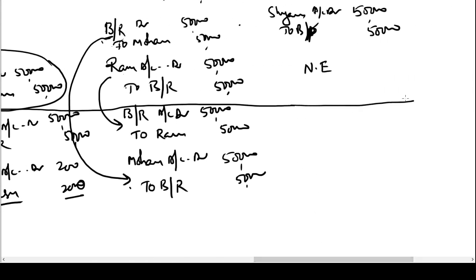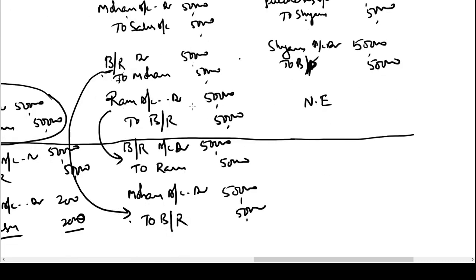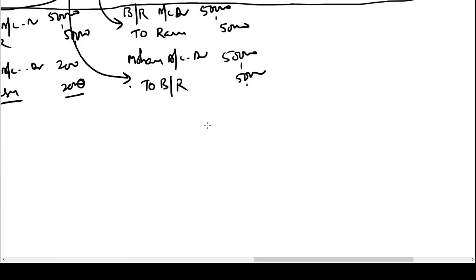Now apart from this, Shyam also has to pay the noting charges amount to Ram. So he has to make Ram a creditor in his books. He has to show in his books Ram as a creditor for 200 rupees. I have to pay money to Ram, 200 rupees. Whatever noting charges he has incurred, I need to pay to him because he had to incur this expense because of the bill which I endorsed to him. Hence, he has to pay money to Ram, 200. Ram was the giver of the money to the notary public. So hence we have to show him as a creditor.